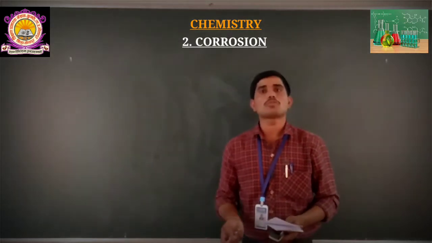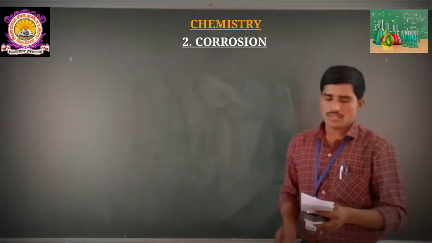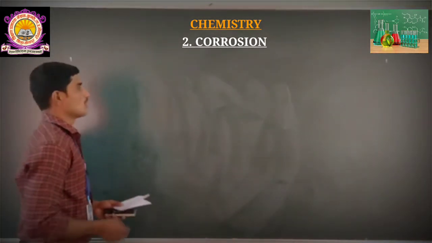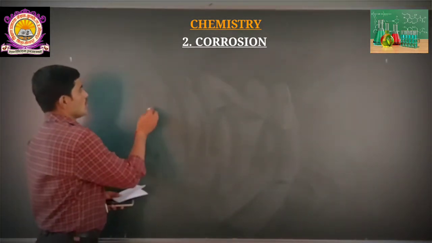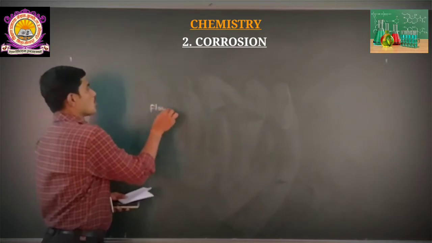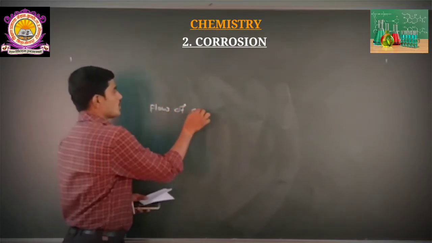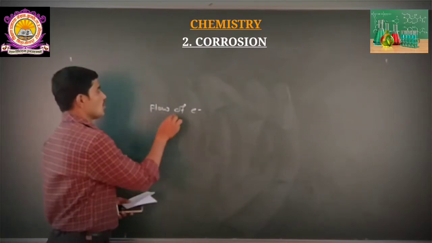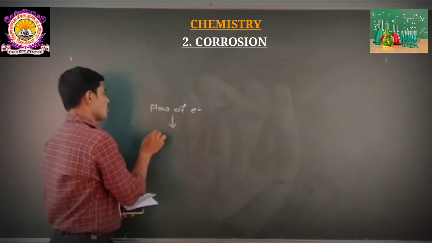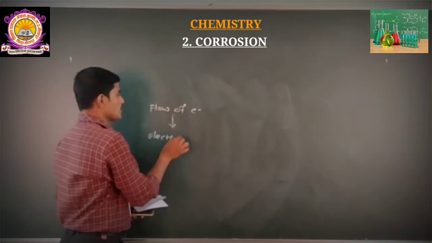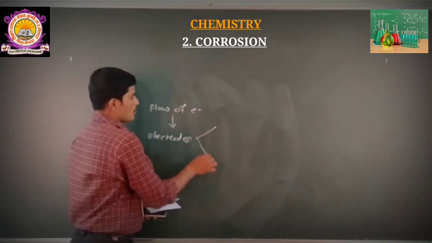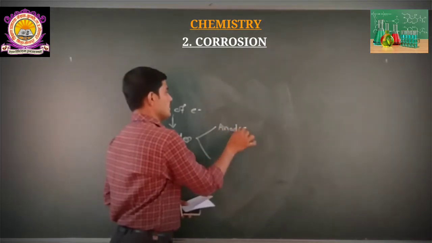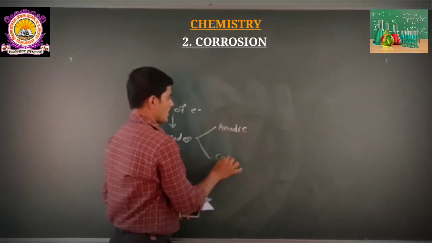In case of electrochemical corrosion, different types of flow of electrons are involved. We observe the flow of electrons on the different parts of the electrodes, both in case of anodic and in case of cathodic.